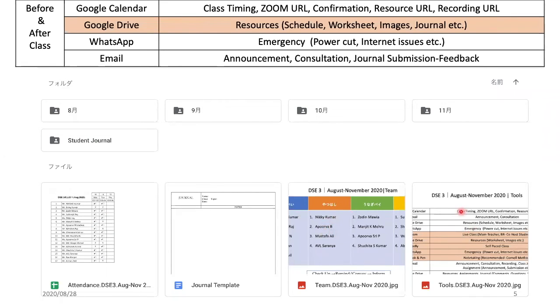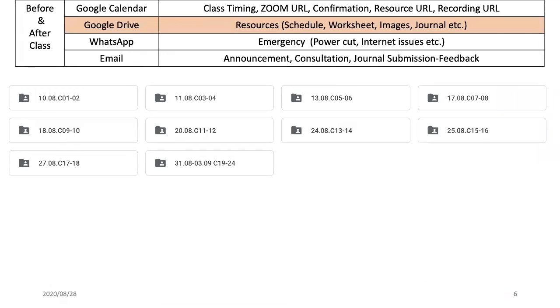And the tools. For the students, I take one session on what we're going to use and how we're going to use it, the same way as what I'm talking about right now. And then we discuss which is the better way to do it, and so on. So I'll just take you through one of them. If you open, for example, the August folder, you will find things like this. You have the date and the month, and then the class numbers here. So how many classes have been done?